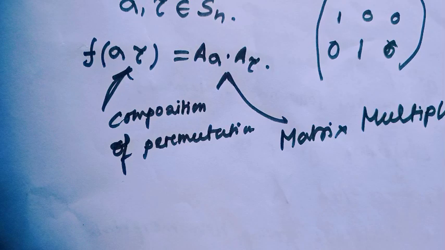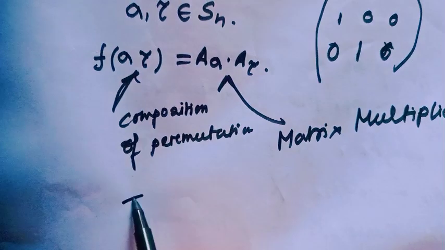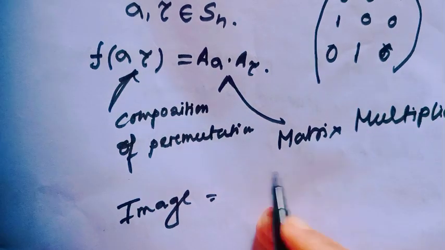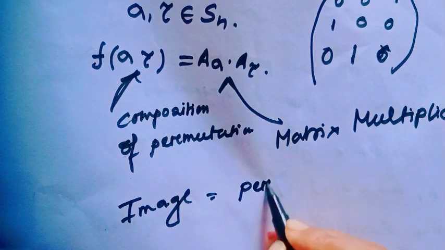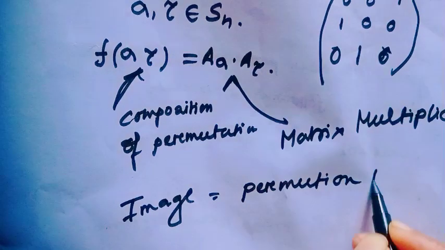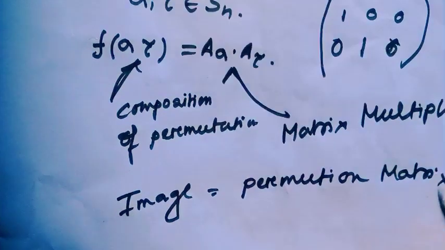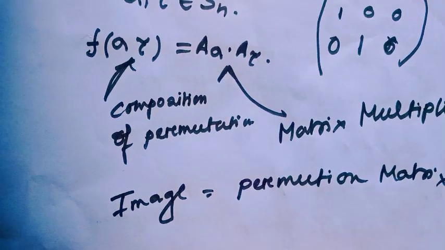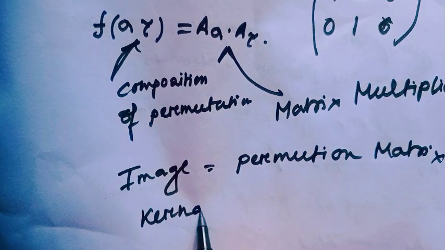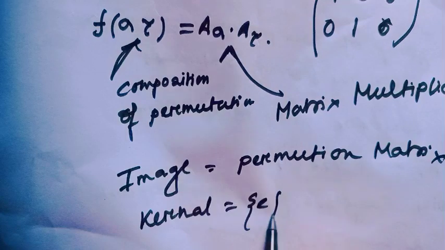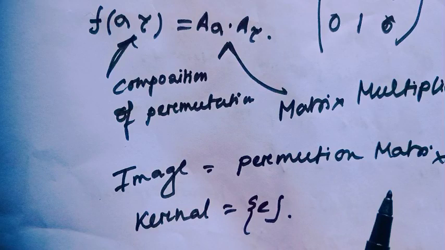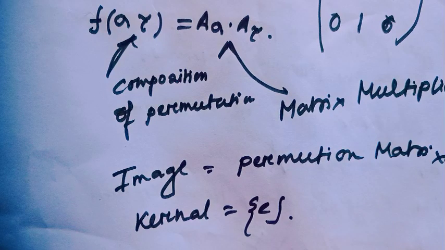Check it yourself. And here the image will not be all of GLn(R). This is actually the set of all permutation matrices, that means there is a 1 in each row and each column, and this matrix is always invertible. The kernel would be only the identity, because only the trivial permutation maps to the identity matrix.